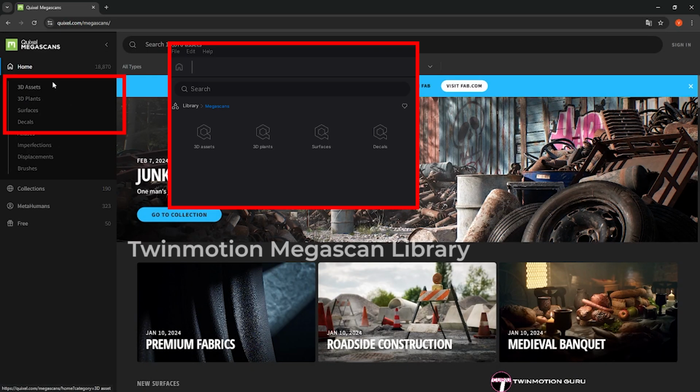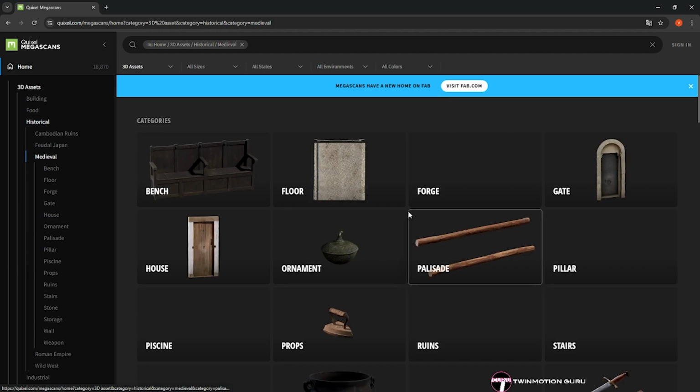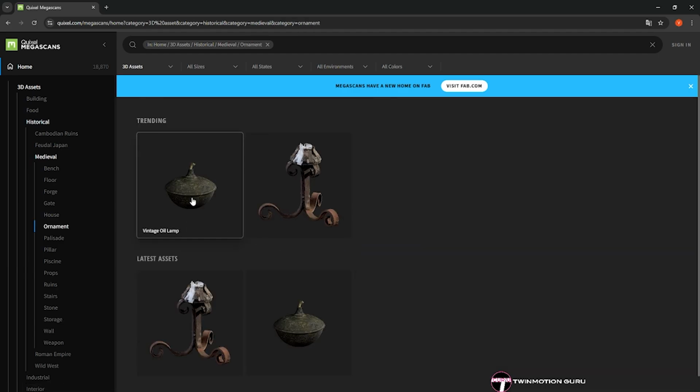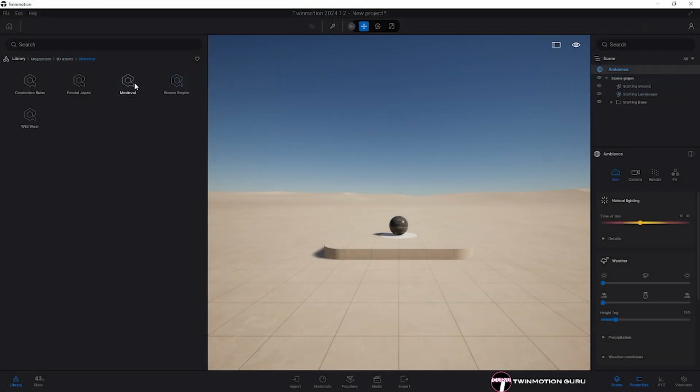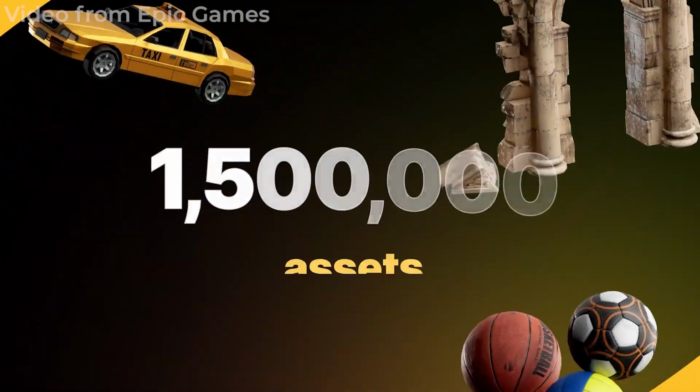The first 4 categories there match the sections found in Twinmotion. Look up what you need on the Megascan side and then find the corresponding 3D model or material in Twinmotion following the same path. This process though won't be available indefinitely.